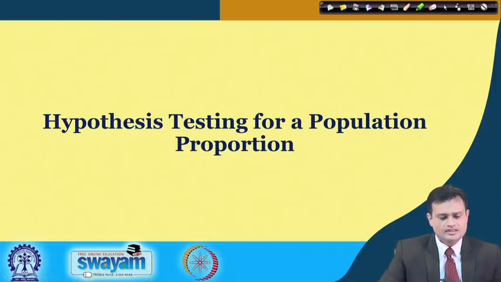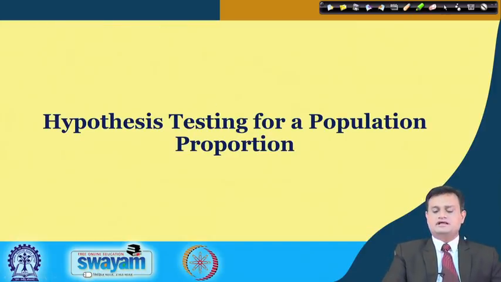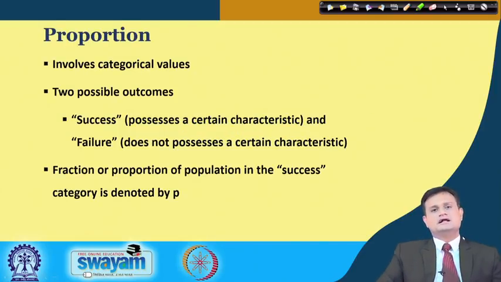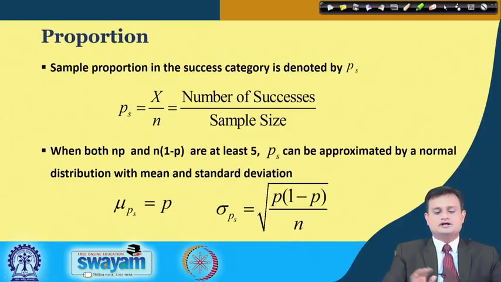So, hypothesis testing we can also do for population proportion. Typically, when I say this kind of test, it mainly includes categorical values. So, you have two possible outcomes, typically success or failure, and I would like to express it in terms of the fraction or proportion of success, and typically this is denoted by p.